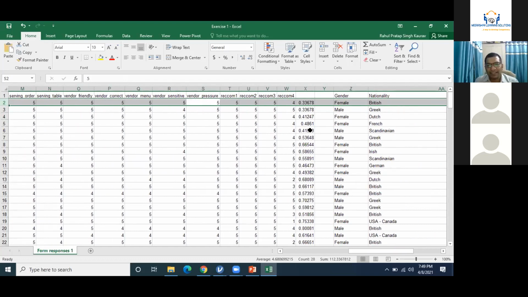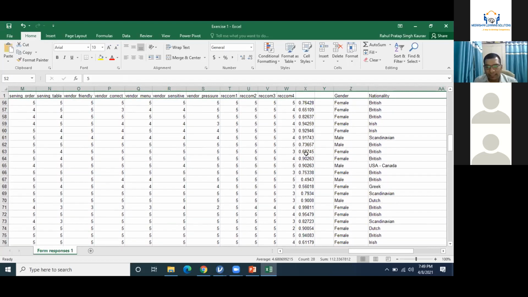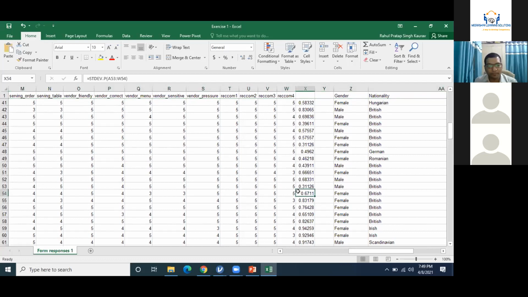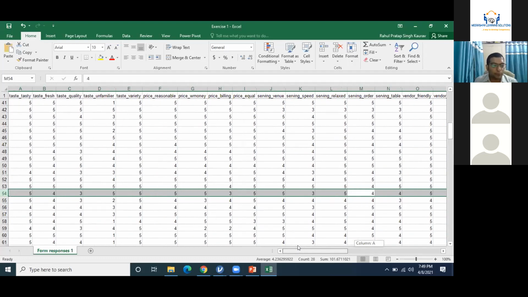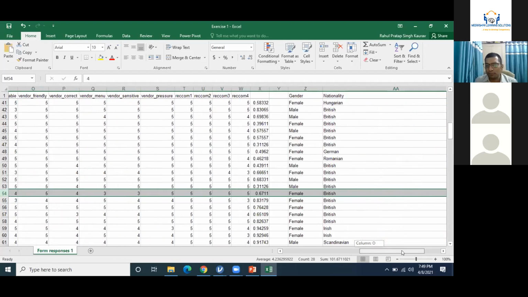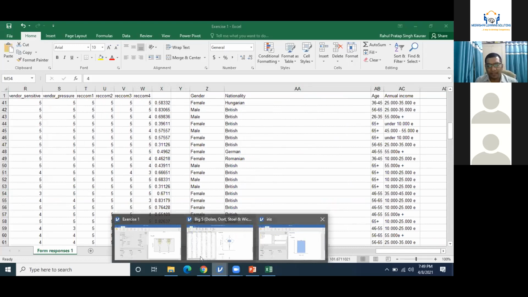So those who are having a standard deviation less than 0.5, or in fact, a good amount of data starts from this point. More than 0.5, more than 0.6 itself. From this point, you can see 4, 5, 3, 4, 5. About 40 or 50 size of data should be removed because they are considered as outliers, right? So that could be performed using Excel.